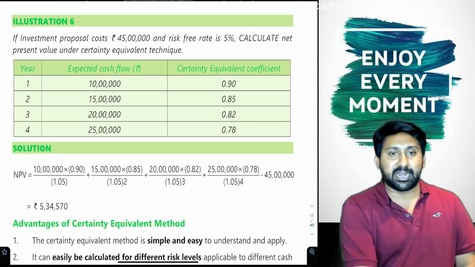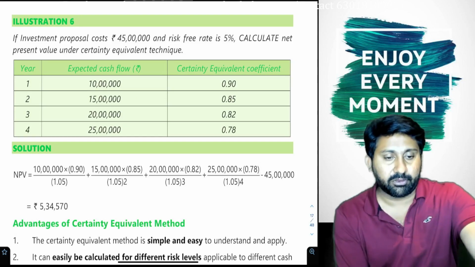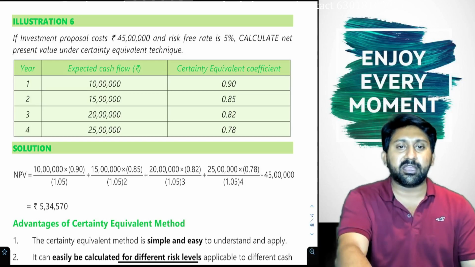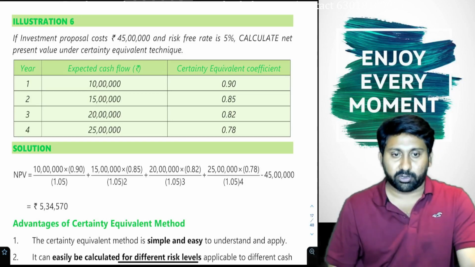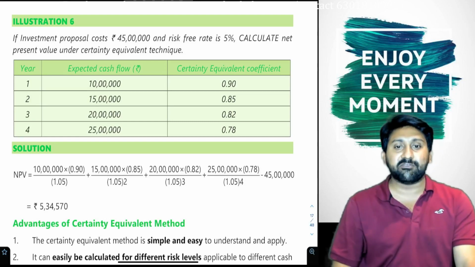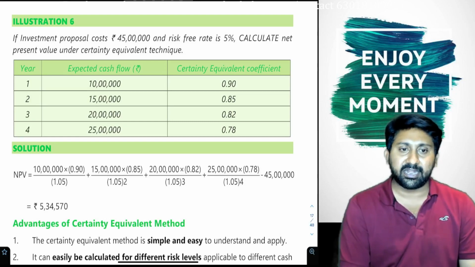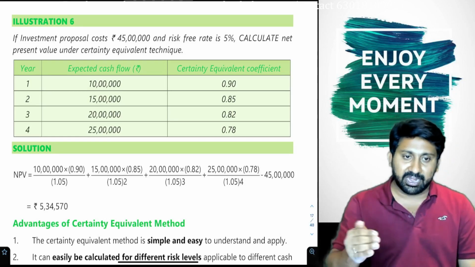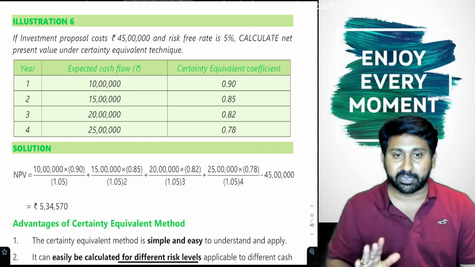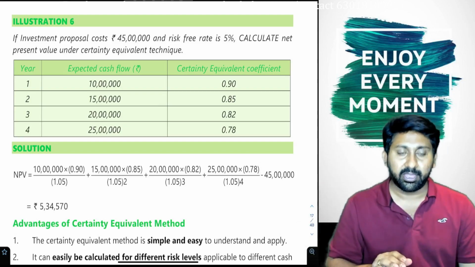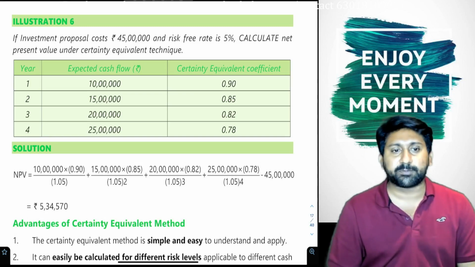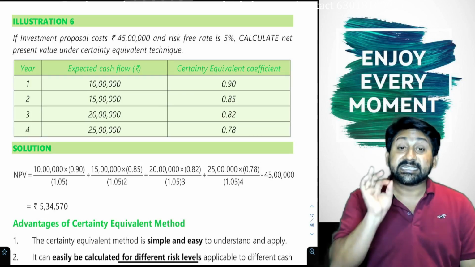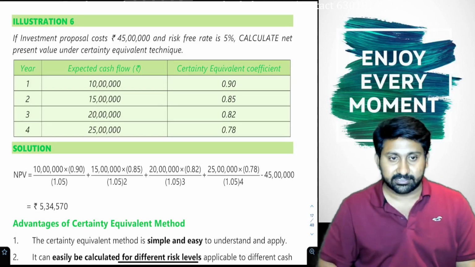I went to the managing director, or I went to the CFO. I asked him, we are going to take up the new project now. What is the fate of this new project? How much risk is involved in this project? He said we are going to get expected cash flows of 10 lakh, 15 lakh, 20 lakh and 25 lakh. I said, you are telling me these are all expected, that means they may happen, may not happen. I want certainty of their occurrence.